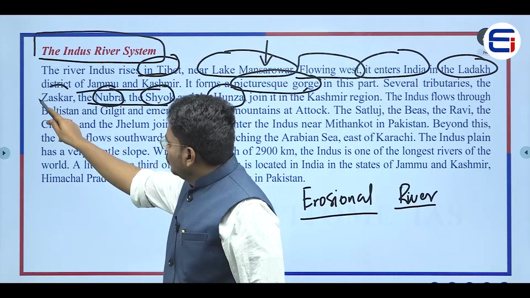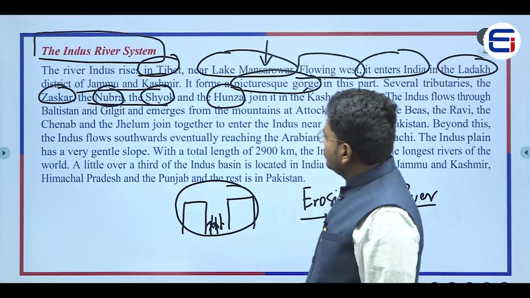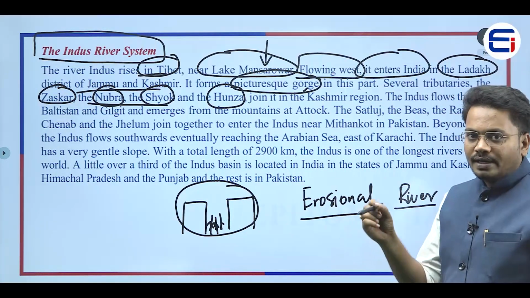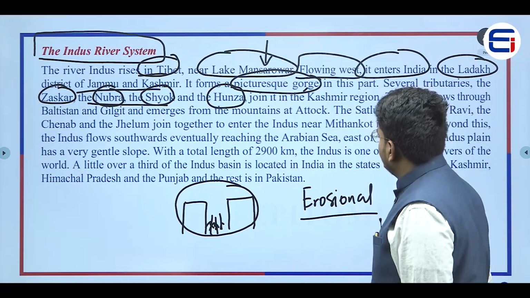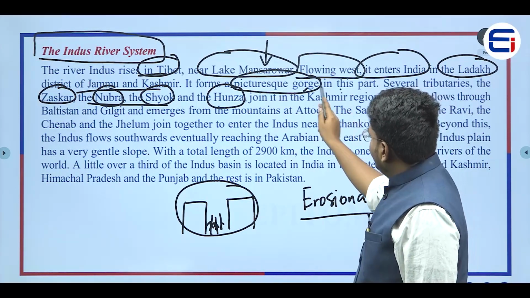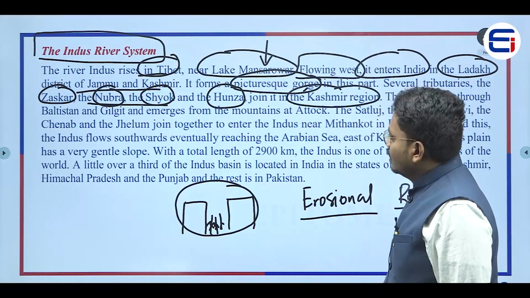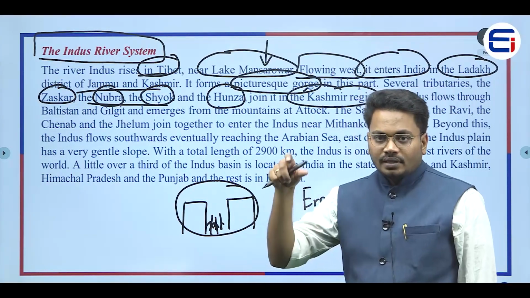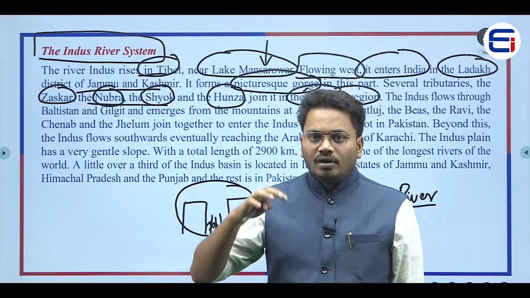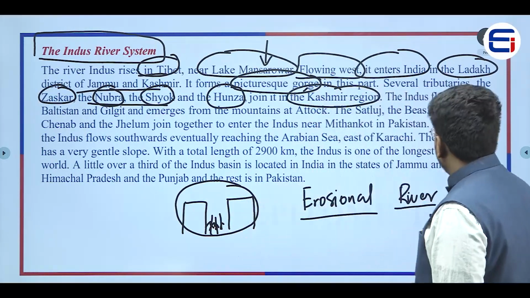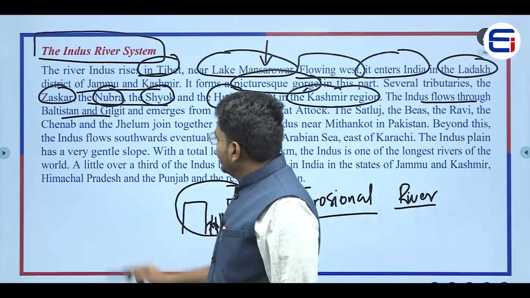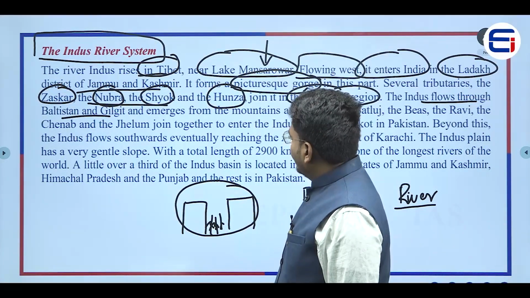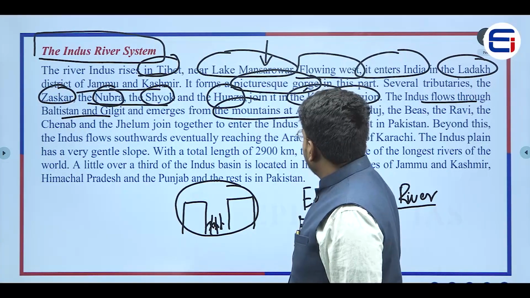So the Zaskar river, Nubra river, Shyok river and Hunza river, all these small rivers would be coming and joining this particular Indus river in which region? In the Kashmir region. Now what happened? After joining of all these small rivers, it would further flow through Baltistan and Gilgit and emerge from the mountains at Attock.